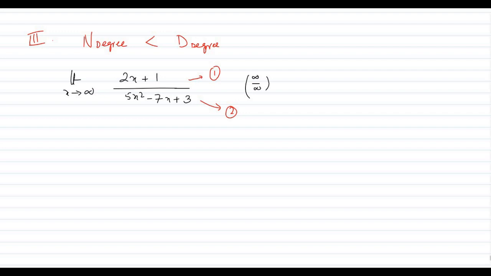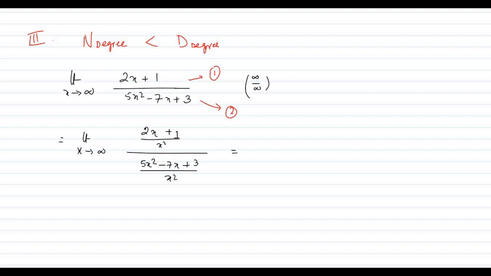So easily we can recognize that the degree of the numerator is less than the degree of the denominator. What will happen in that case? We will again divide the numerator and denominator by the highest degree term, which is x square. So it becomes 2x plus 1 whole divided by x square, whole divided by 5x square minus 7x plus 3 whole divided by x square.